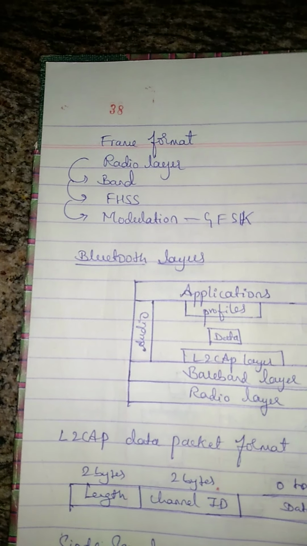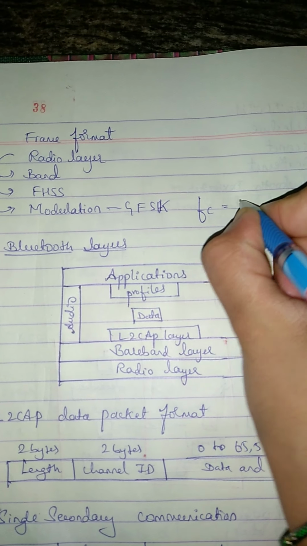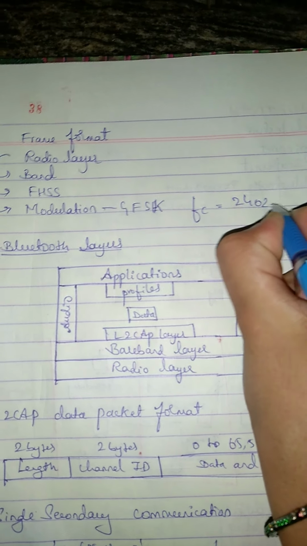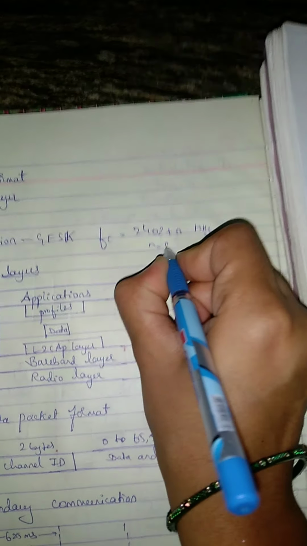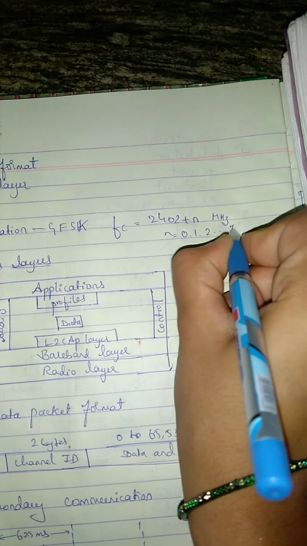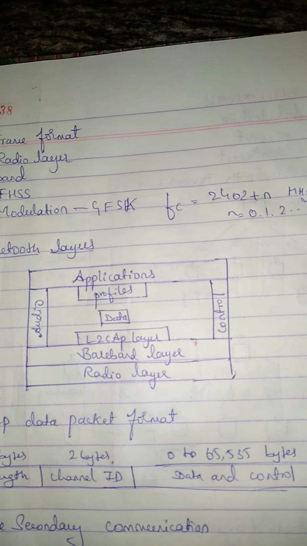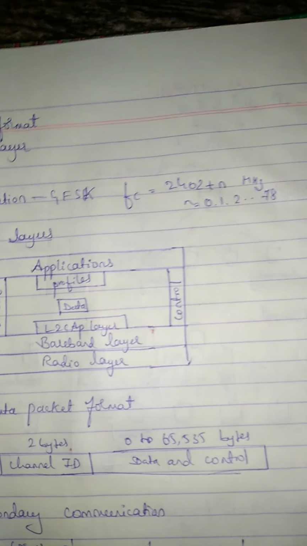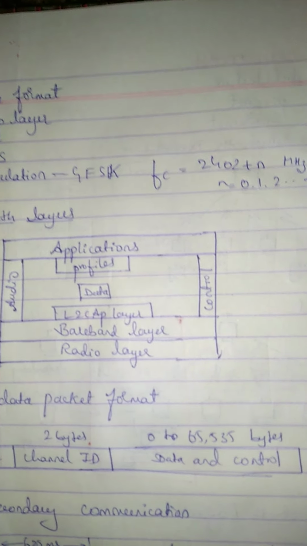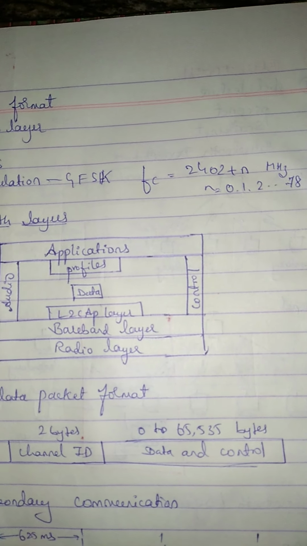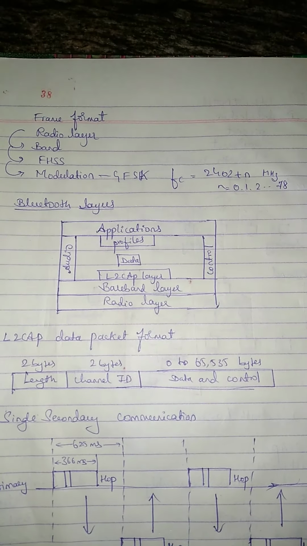We use that method. Here we have a formula, that is Fc, the channel frequency, which is 2402 plus n megahertz. This n varies from 0, 1, 2 up to 78. So for example, for the first channel the carrier frequency is 2402 megahertz. If you are using the second channel, then it is 2403 megahertz. Like that we can divide the modulation. This completes chapter 1 of module 3.